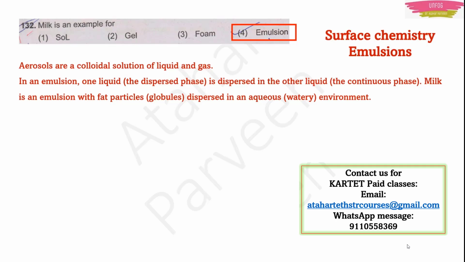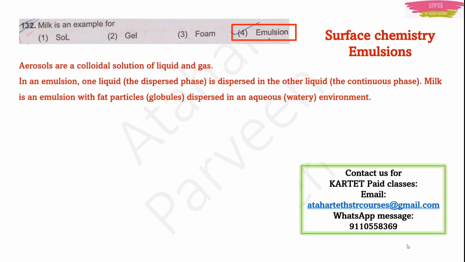See, there are a few types of materials. They are known as colloidal solutions. Now, when a colloidal solution is mixed with a liquid and a gas, it is known as aerosol. Another type of material is known as emulsion. In this, one liquid is dispersed in another liquid. In aerosol, liquid and gas were mixed together, right? In emulsion, one liquid is dispersed in another liquid.